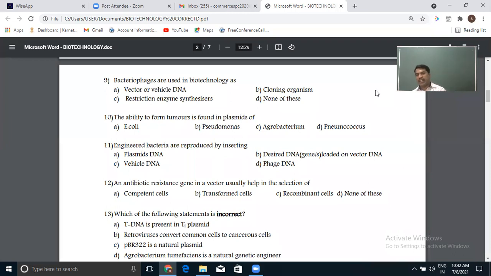Or we treat with calcium chloride solution, which changes the permeability of the wall and membrane of the bacteria to take in our recombinant DNA. Or we give an electric shock. A sudden electric shock for a short period of time may also make the membrane pores permeable to the recombinant DNA. When we do so, our recombinant DNA gets into the cell.